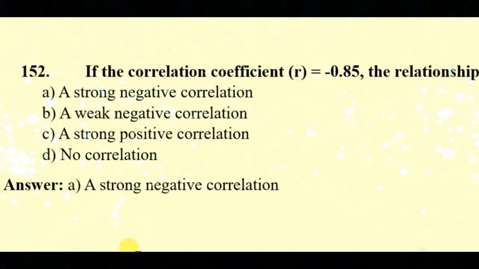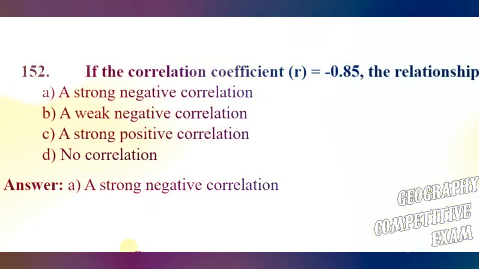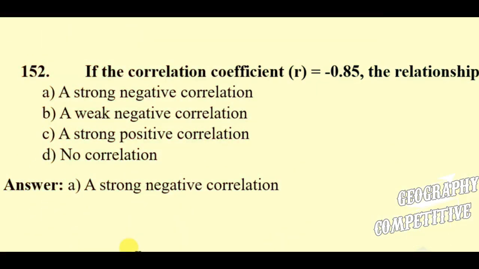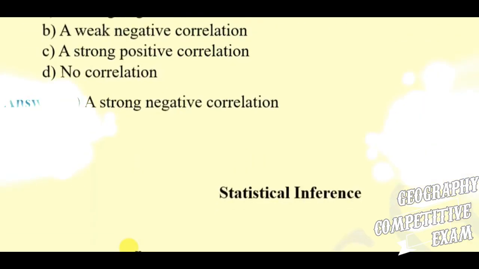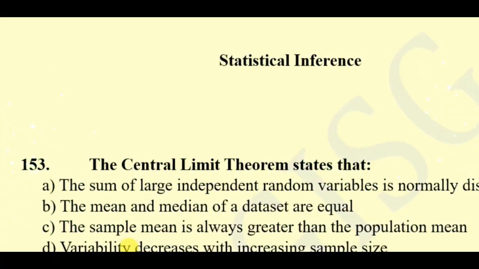Question 152. If the correlation coefficient R = -0.85, the relationship is a strong negative correlation, a weak negative correlation, a strong positive correlation, no correlation. Here the right answer will be a strong negative correlation. Now the question category correlation and regression has ended.